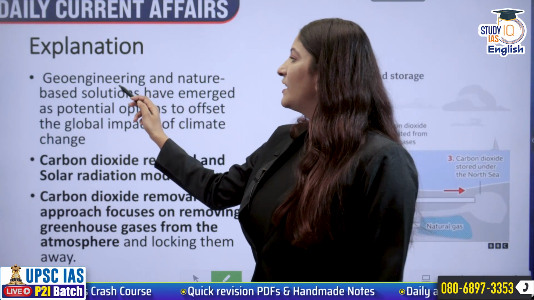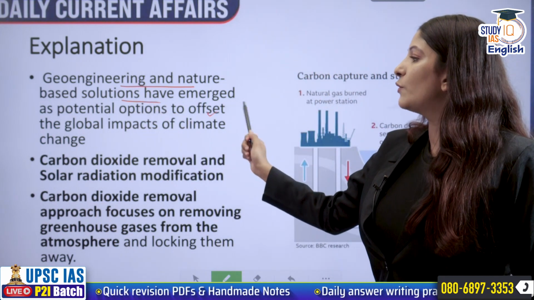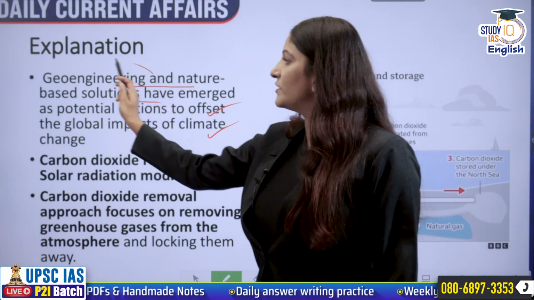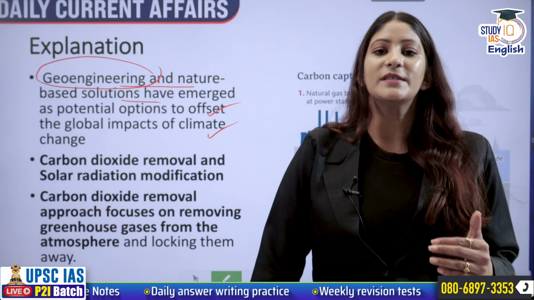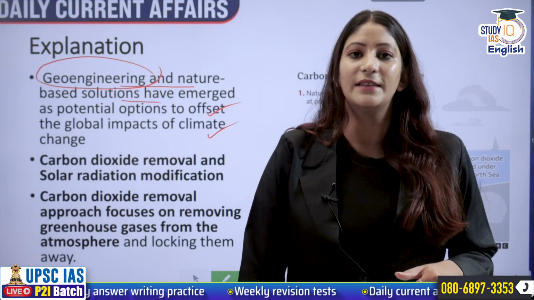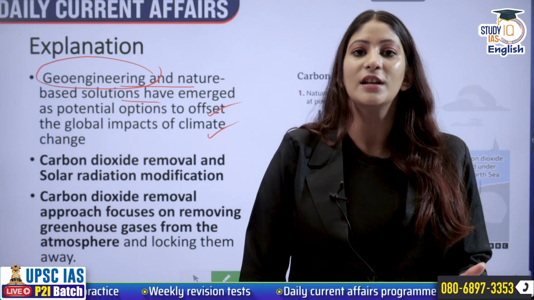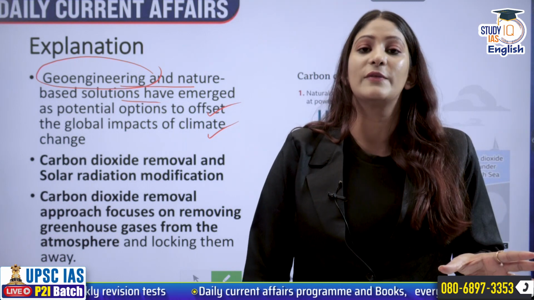So geoengineering and nature-based solutions are a potential option to offset the global impacts of climate change. Geoengineering is a human intervention. We do some sort of innovation in order to take out the excessive carbon that is there, or we try to bring out a solution that will reduce the heat in the atmosphere and on the surface of the earth.